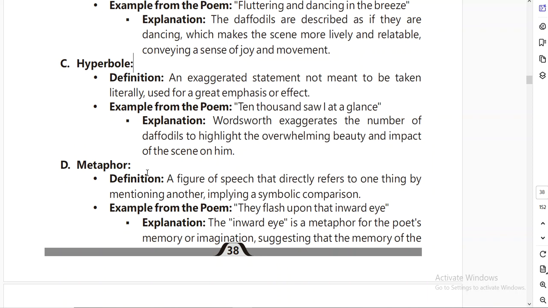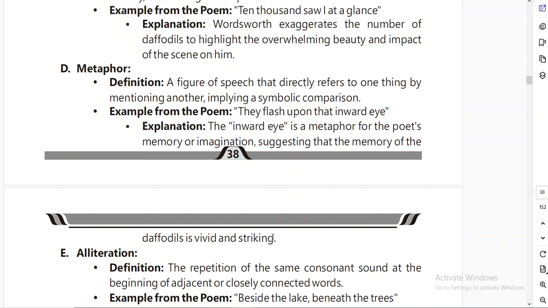So a metaphor example in the poem is, they flashed upon that inward eye. Okay, the inward eye is a metaphor for the poet's memory or imagination, suggesting that the memory of the daffodils is vivid and striking.